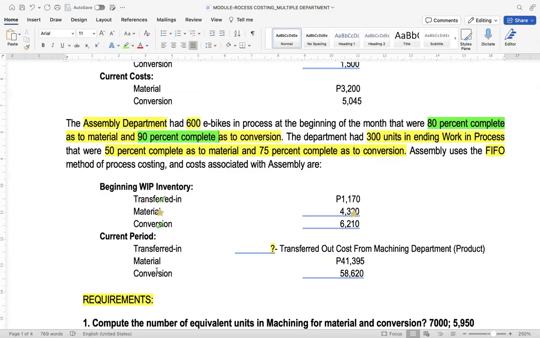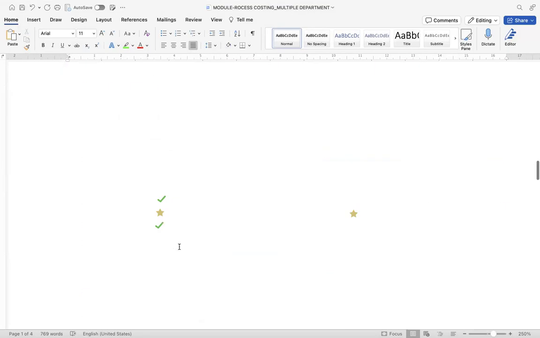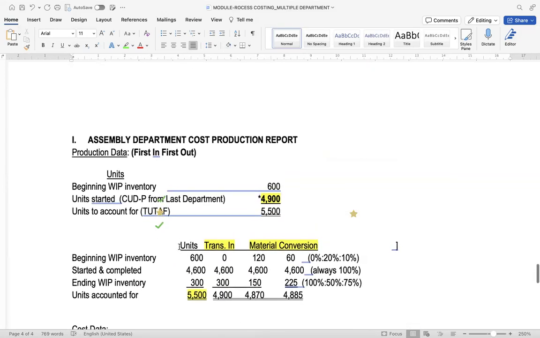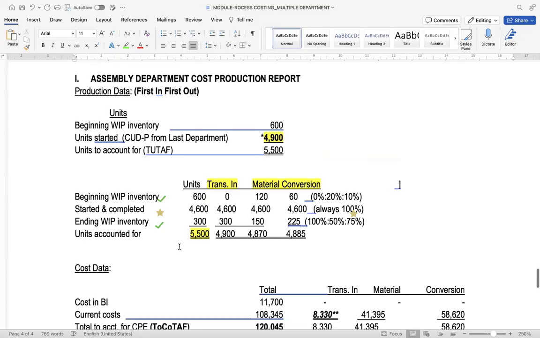So if we're going to use the so-called percentage cost line, just to illustrate further.